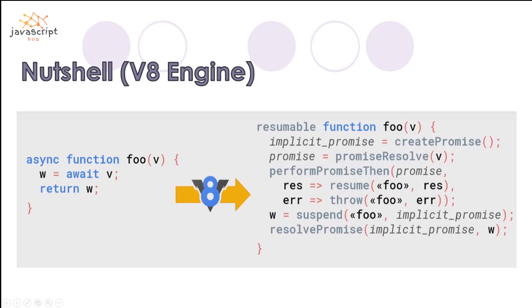And when this gets resolved, we finally resolve the implicit promise that we created, the whole wrapper function, with the response that we got from this request, right? This is how it works under the hood in the V8 engine, in the C++ language, right? I think you might have got some knowledge about it.